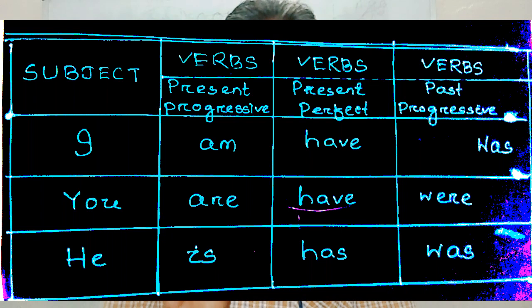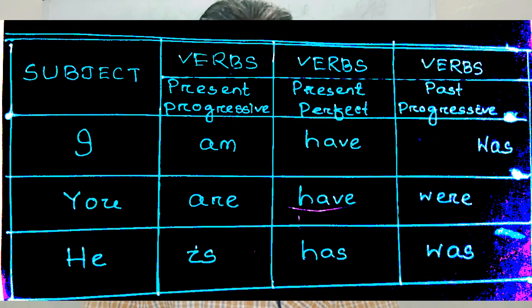Then for third person, we use for present progressive is, present perfect has, and for past progressive was, he was, Sita was, Mita was.